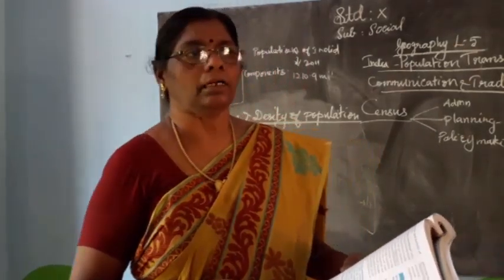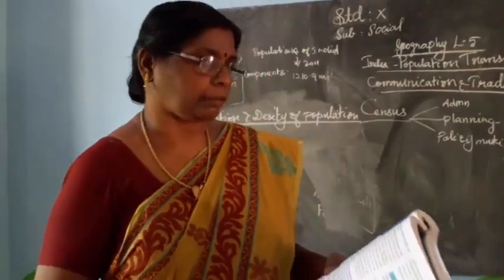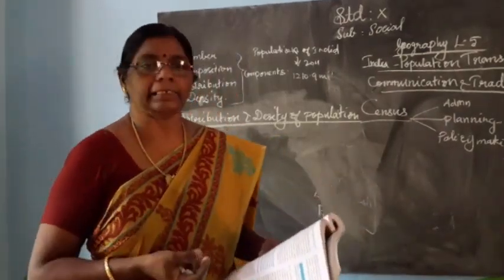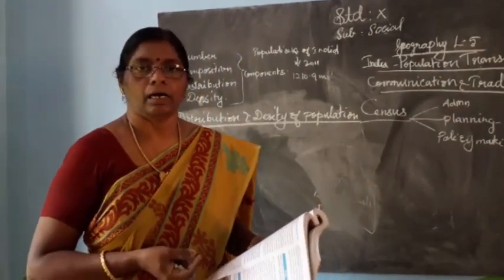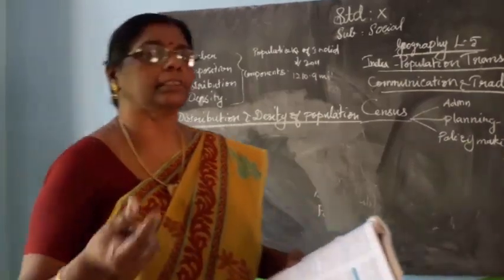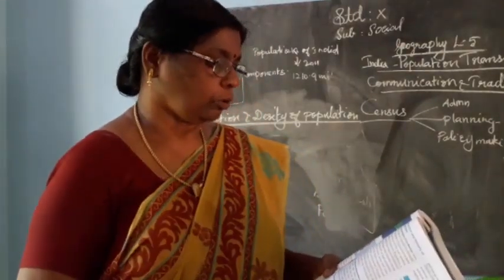Which areas? Mountains, arid land, thick forest areas. These areas are thinly populated, which means the population is low.